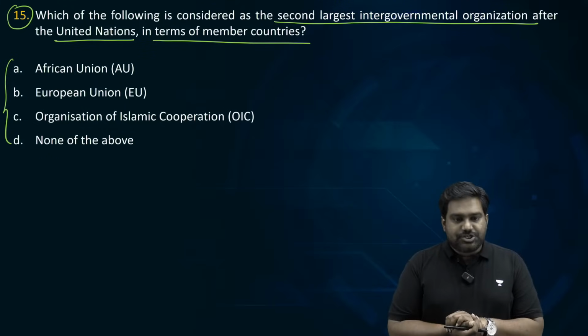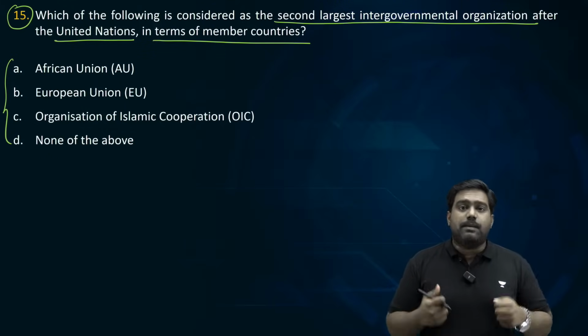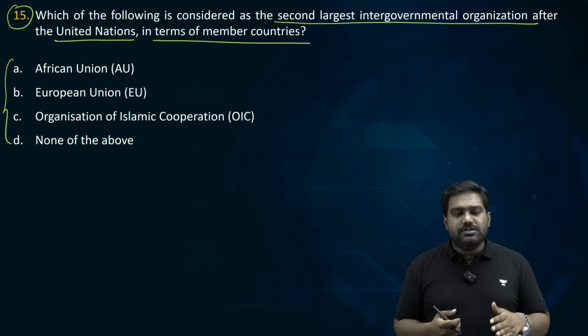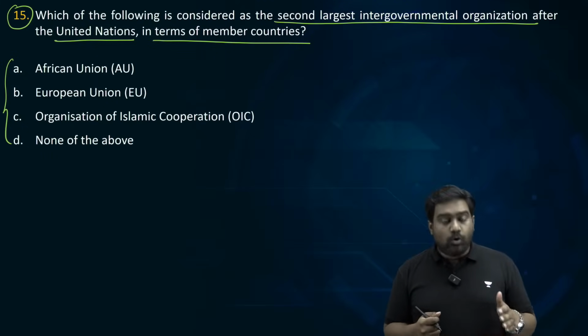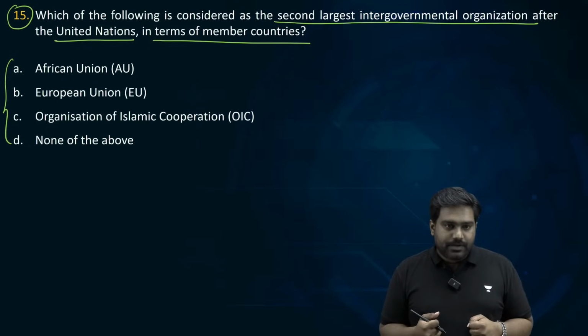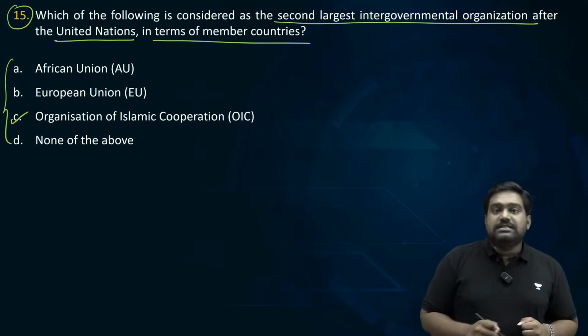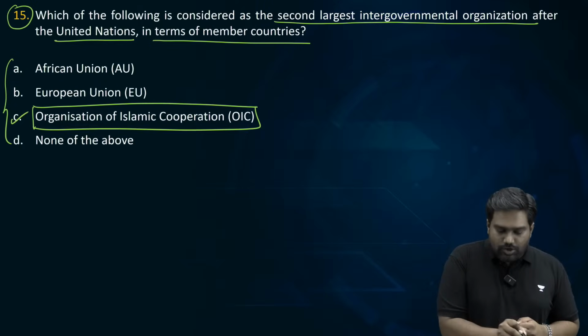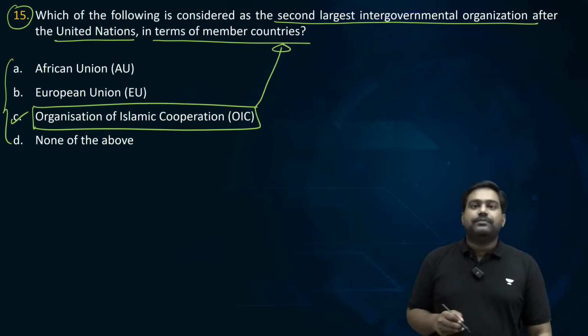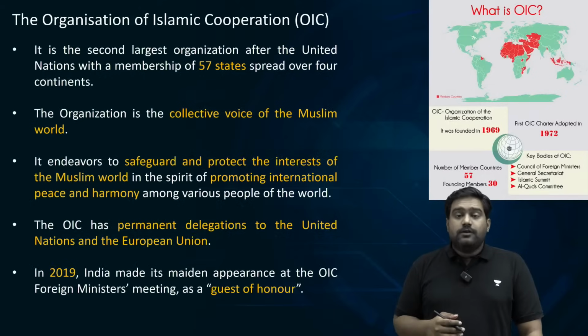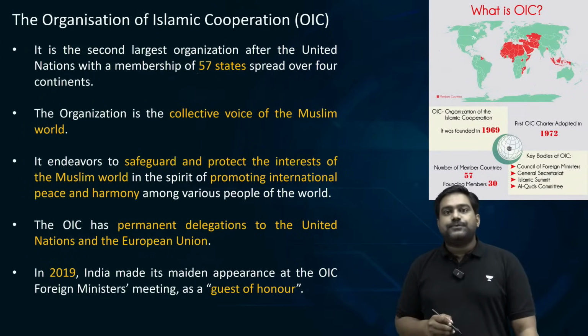Which of the given organizations is considered to have the second largest membership after the UN? Is it the African Union, the European Union, the OIC, or none of the above? The correct answer is option C, Organization of Islamic Cooperation. The OIC has 57 member countries.